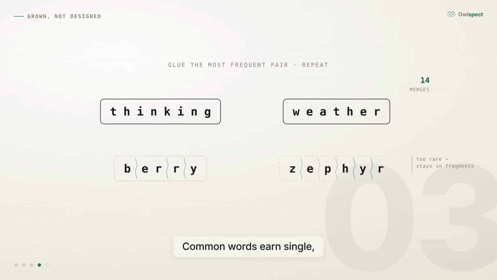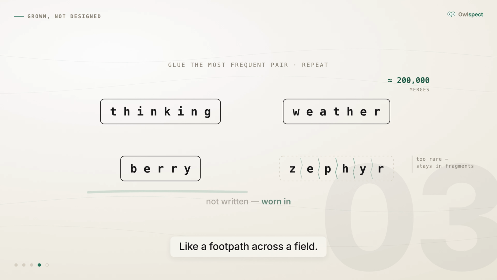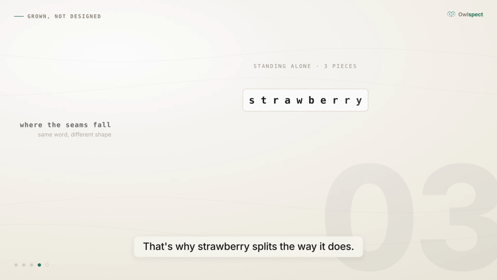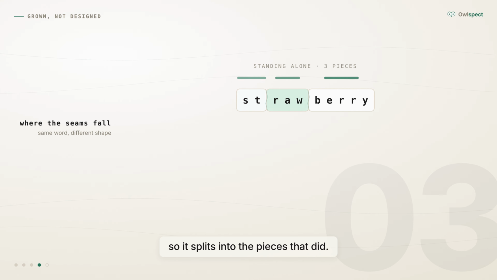Run it long enough and whole syllables crystallize, then entire words. Common words are in single, solid blocks. Rare words never do. They stay in fragments. The dictionary isn't written, it's worn in, like a footpath across a field. That's why strawberry splits the way it does. ST is common, raw is common, berry is common. Strawberry, standing on its own, just missed the cut, so it splits into the pieces that did.